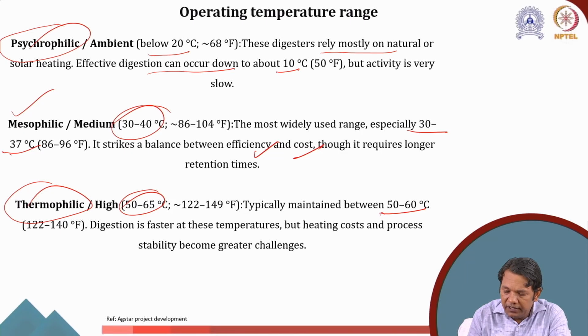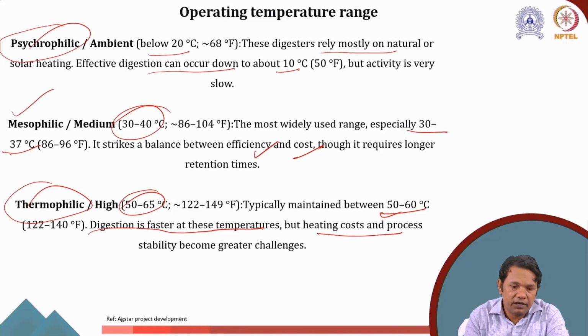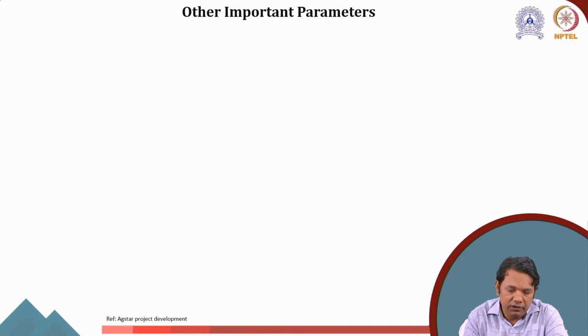Now, when we increase the temperature, as we also learned in thermochemical processes, it helps to increase the rate of reaction. So, the digestion will become faster at this temperature. But because heating is an additional source of energy, it requires cost. And the process stability becomes a greater challenge. Also, beyond this, many of these microbes may not survive, so that has to be taken care of.